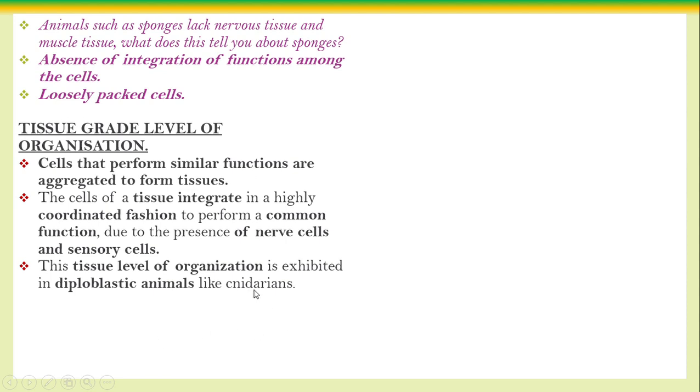cnidarians. When classification comes, we will say Cnidaria. In those days it was called Coelenterata. Now it is classified and divided into Cnidaria and Ctenophora. The tissue grade level of organization first appeared in diploblastic animals, like the cnidarians.